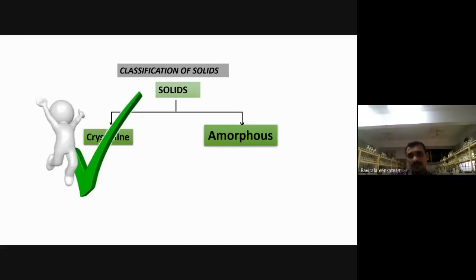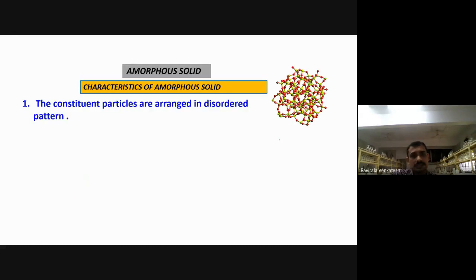Let me see amorphous now. What are the characteristics of amorphous solids? The constituent particles are arranged in a disordered manner. We don't have any order. Are you finding any order? Just now we saw the cube in the cubic structure, but here, do you find any order? It's disorder. In some cases it looks somewhat tetrahedral, in some cases polyhedral, but there is no particular order here.